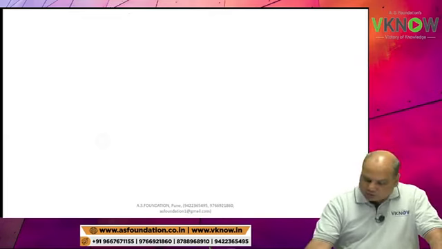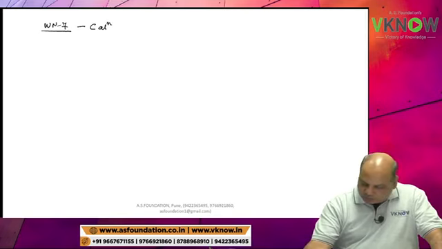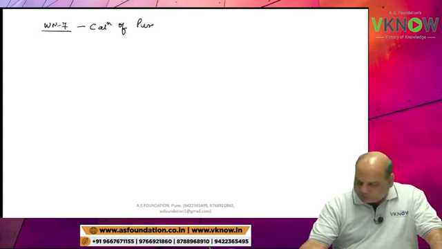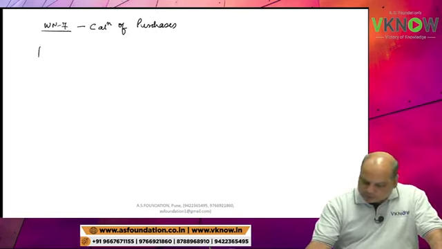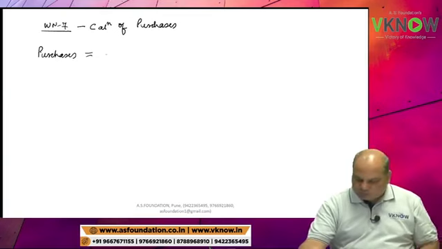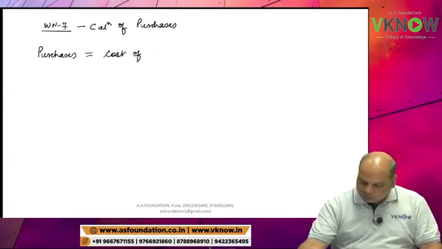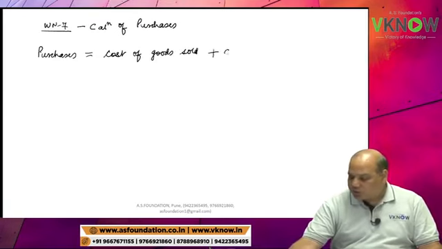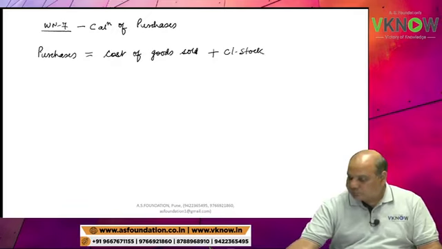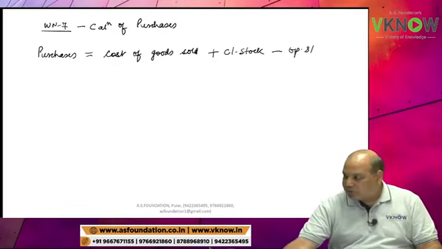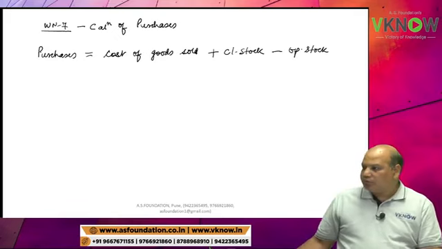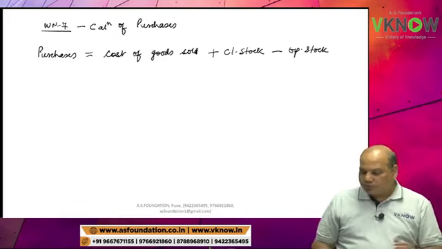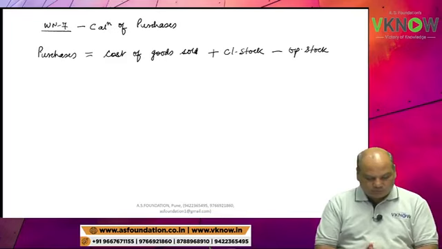Working note 7, write down calculation of purchases. You know the formula for purchases. Purchases is equal to cost of goods sold plus closing stock minus opening stock.